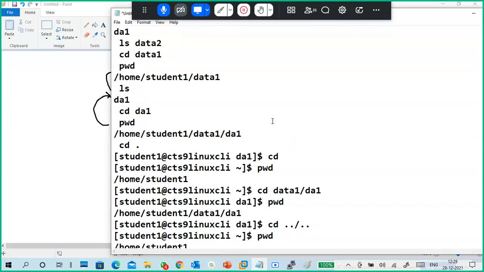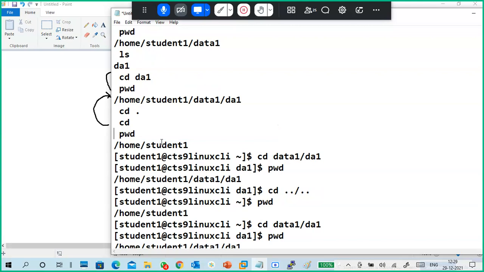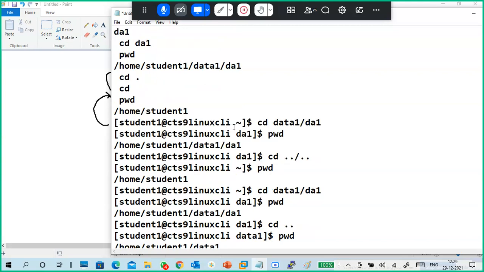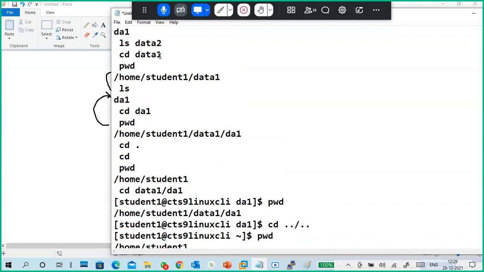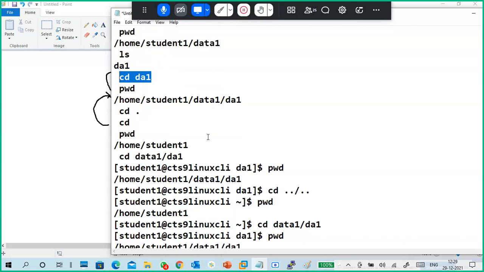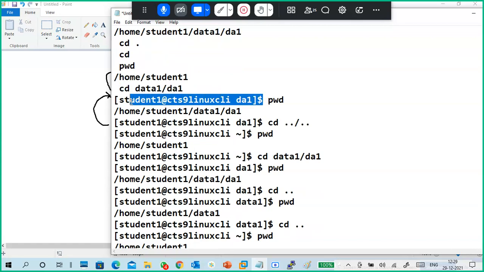Here I use cd dot, nothing happened, no changes occur. When I use the cd command, I went directly to my home directory. So this one I will explain again. So don't worry about it. Now, if you observe, instead of going one by one step, like first go to data one, then da1, instead of going like that, I went to da1 directly by a single line.